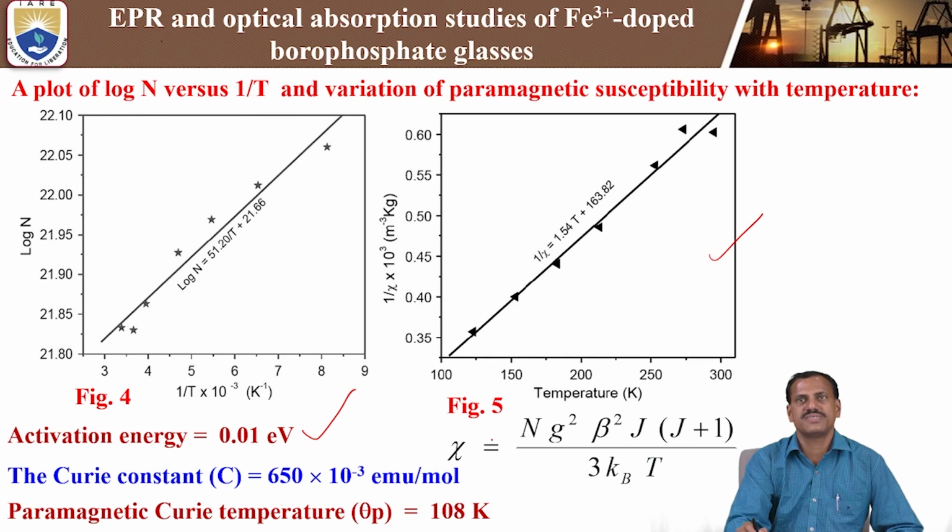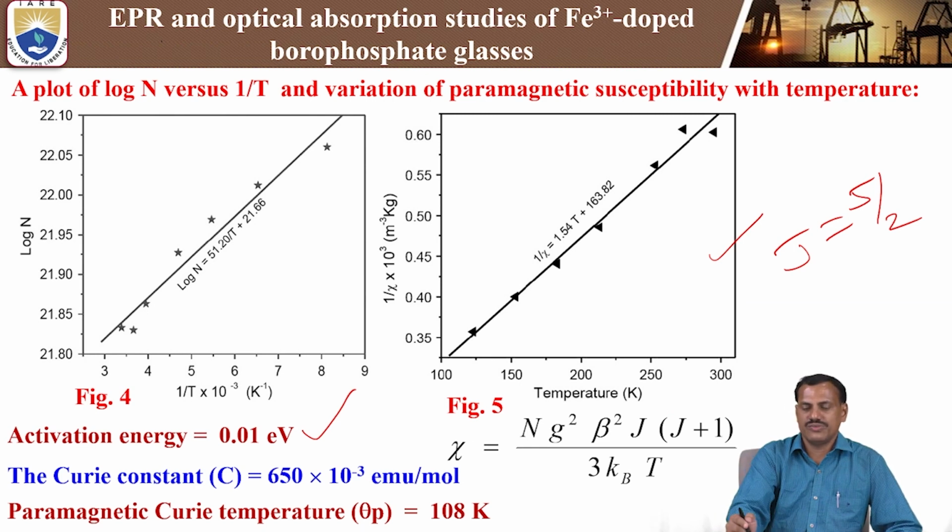Here N is the number of spins, g is the Landé spectroscopic splitting factor, beta is the Bohr magneton, J is the quantum number of the iron 3 plus ions, Kb is the Boltzmann constant, and T is the absolute temperature. So here the J value for iron 3 plus ions is 5 by 2. We are using J value 5 by 2. The Bohr magneton value is a constant. g equals 2.02. N is the number of spins, which we previously calculated by using a formula. Using that in this formula, we can calculate the susceptibility.